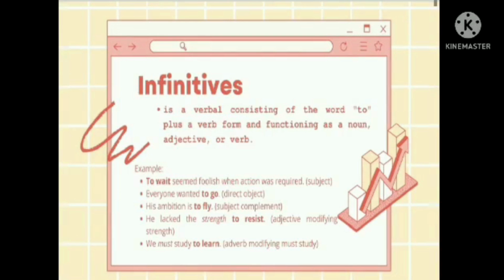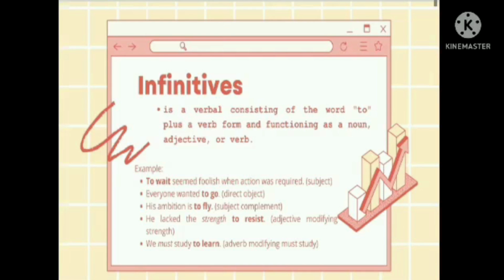This time, allow me to proceed to our second topic, which is infinitives. But first of all, what is an infinitive? An infinitive is a verbal consisting of the word to plus a verb. Remember: to eat, to drink, to walk, to play, and so on, in its simplest stem form, so it's not a conjugated form.